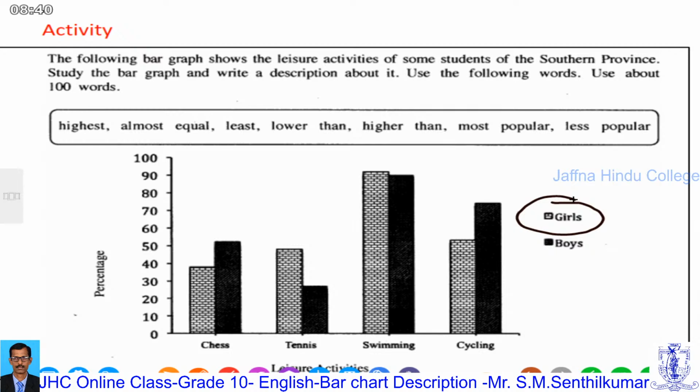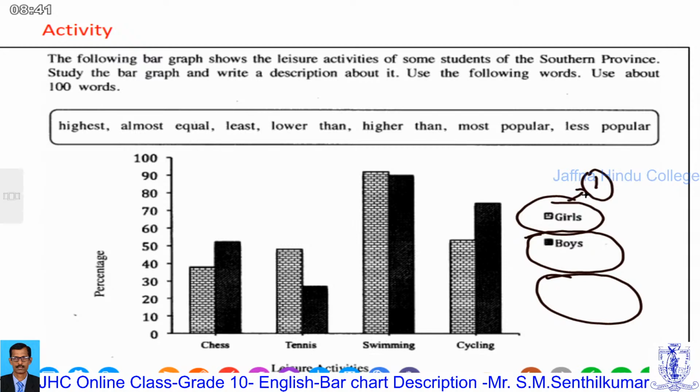Compare the girls, then write some paragraphs. One paragraph you write about boys. Then you have to compare boys and girls in the third paragraph. Have you understood that? In the first paragraph, you are going to compare highest, least, equal, with the same sentence structure. If they give it like that, what are you going to write in the first paragraph? About girls. They compare and write among the girls only. Don't compare with the others, otherwise you get confused.